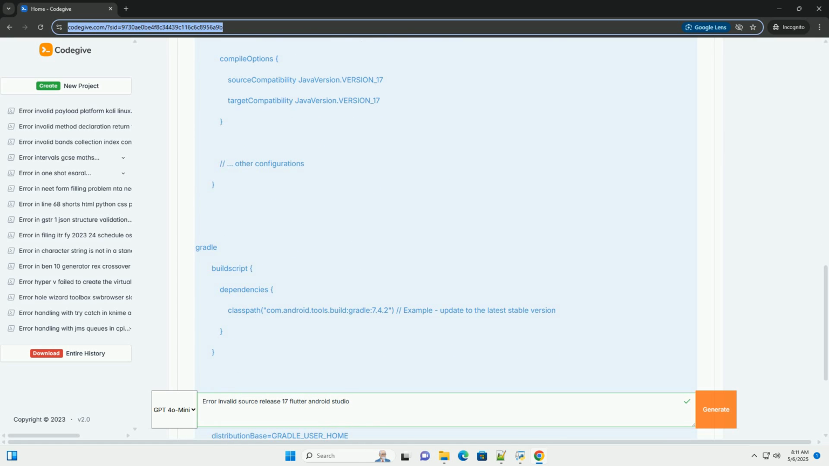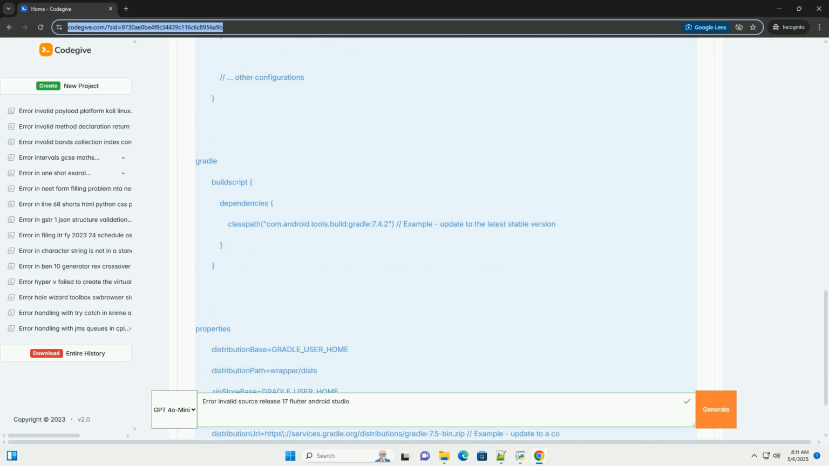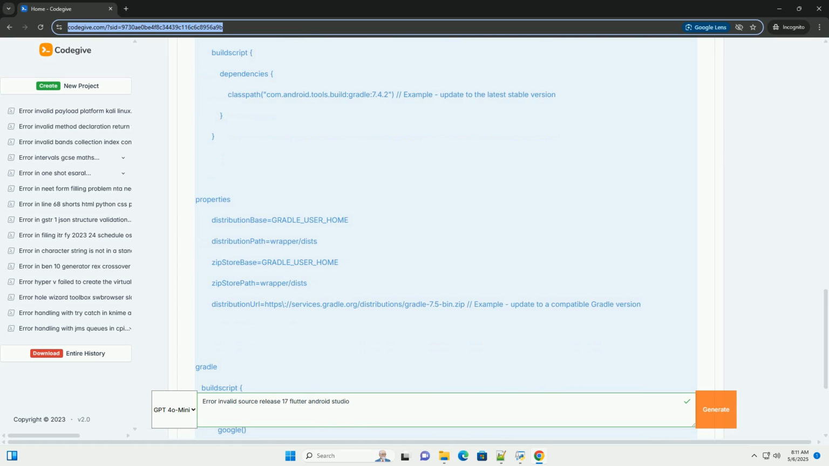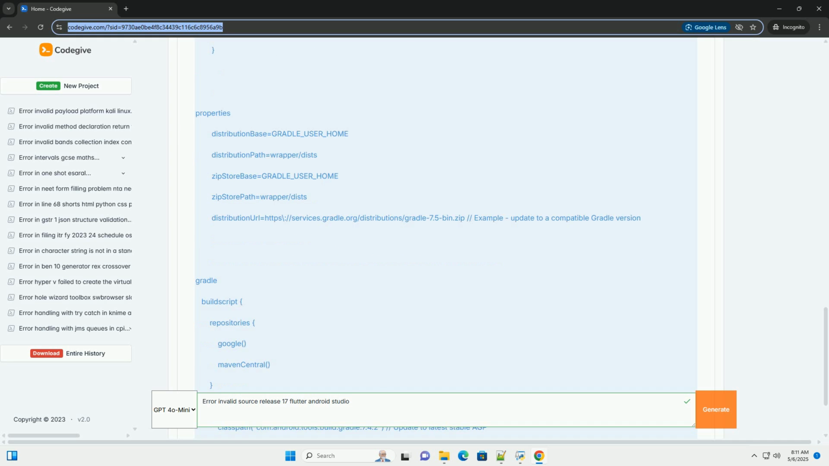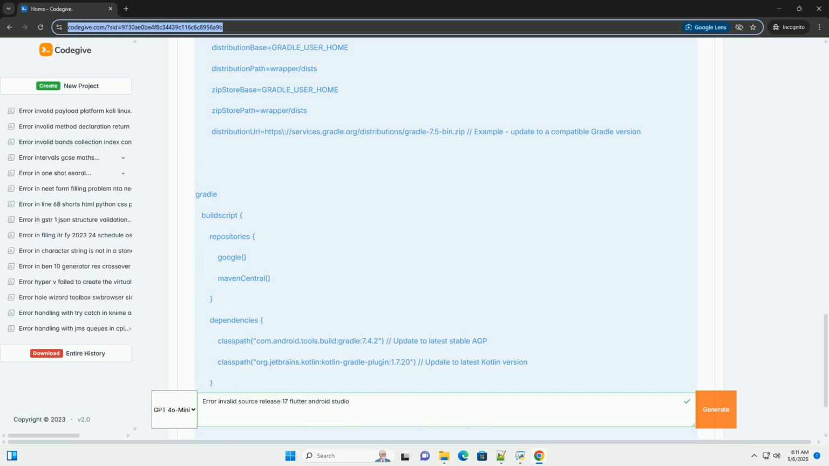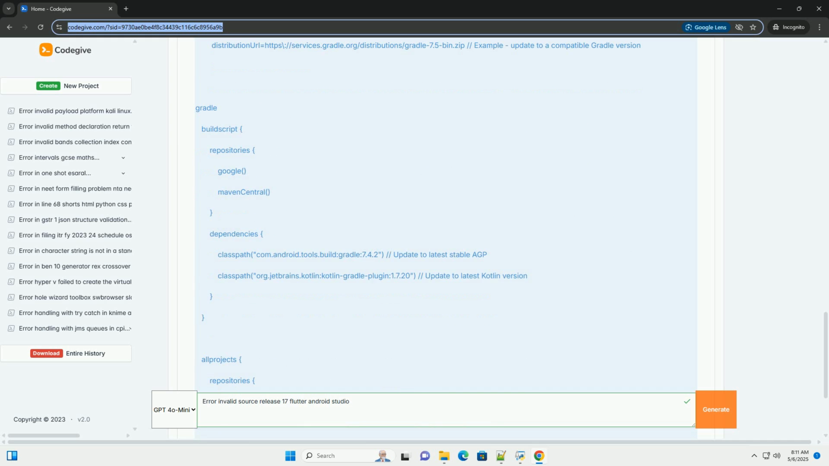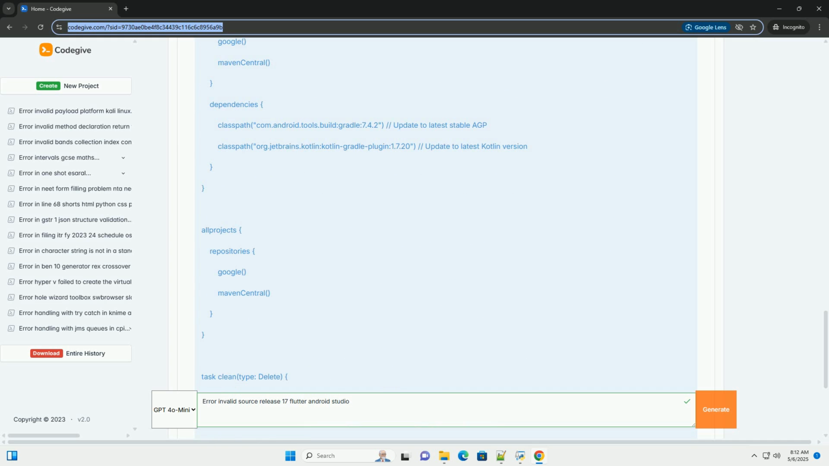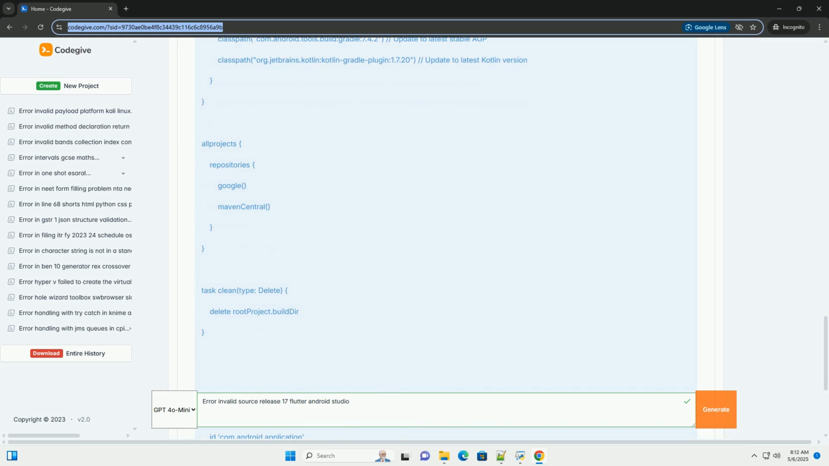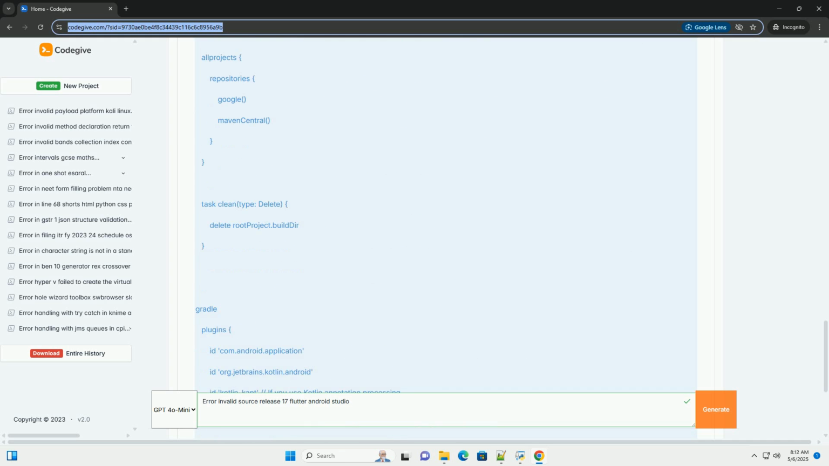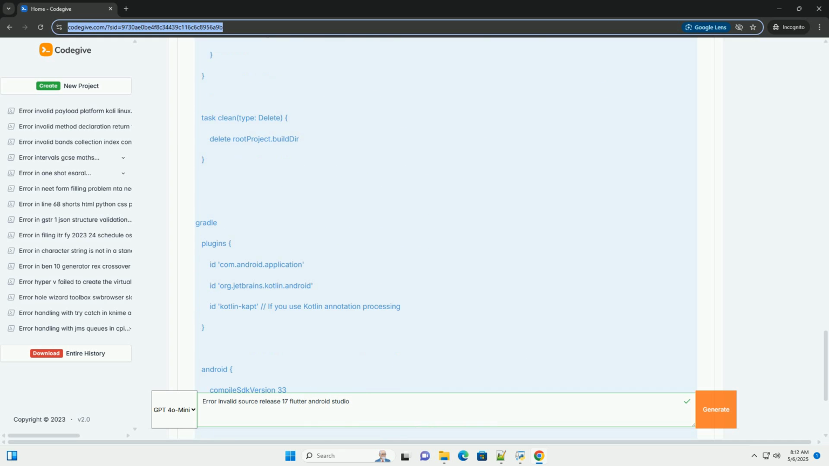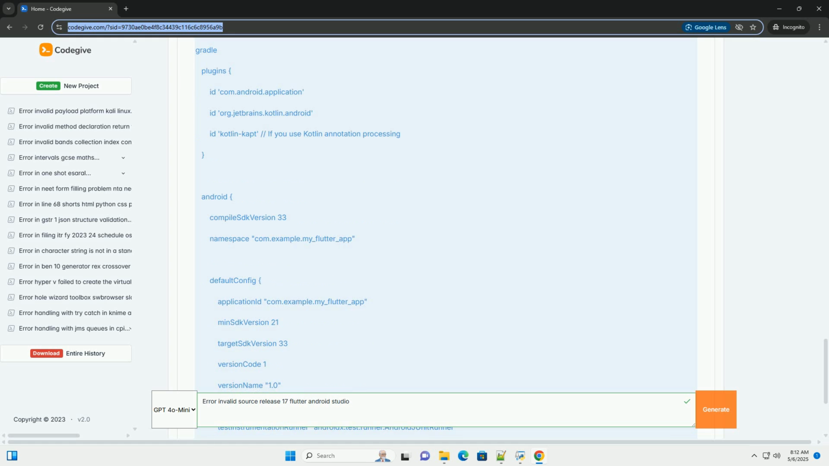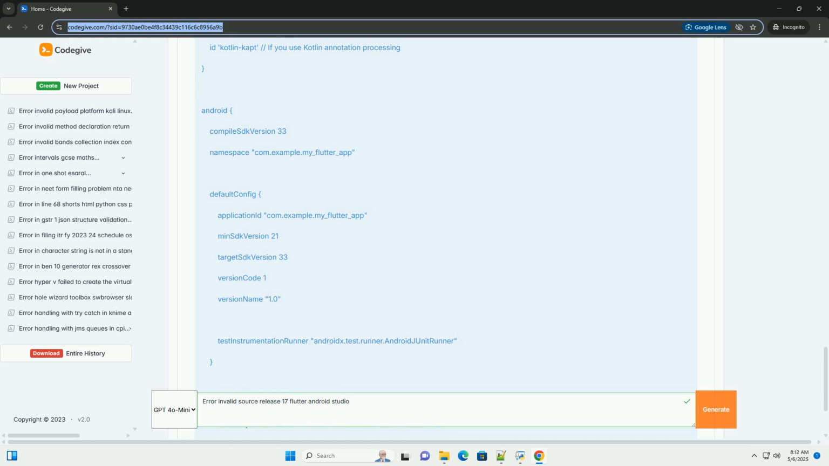Here's a comprehensive guide to troubleshooting and resolving this issue, covering various scenarios and providing code examples. Understanding the problem: Java versions and compatibility. Java, or the JDK, Java Development Kit, is the runtime environment for running Java code. Android projects built with Flutter often use Java for native Android components. Each Java version, JDK 8, JDK 11, JDK 17, etc., introduces new features and sometimes breaks compatibility with older code or build configurations.